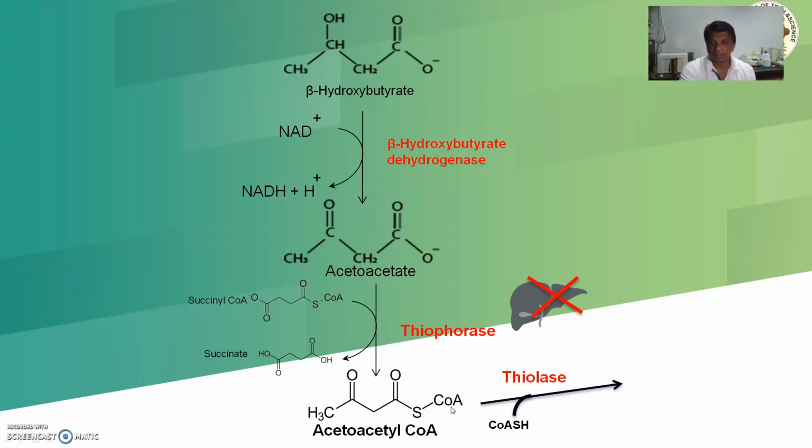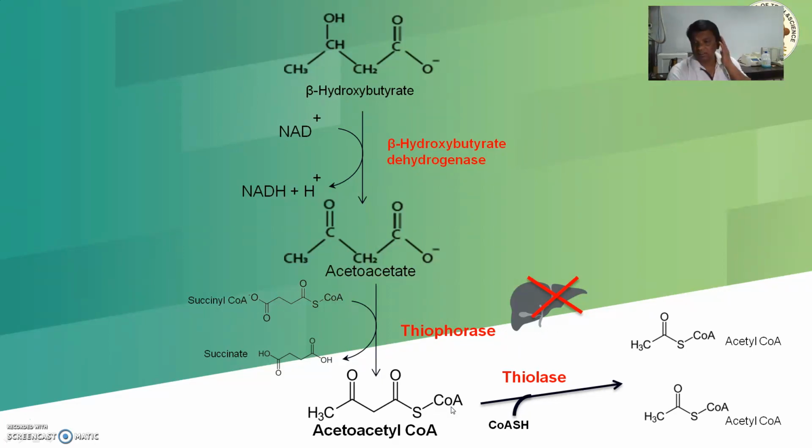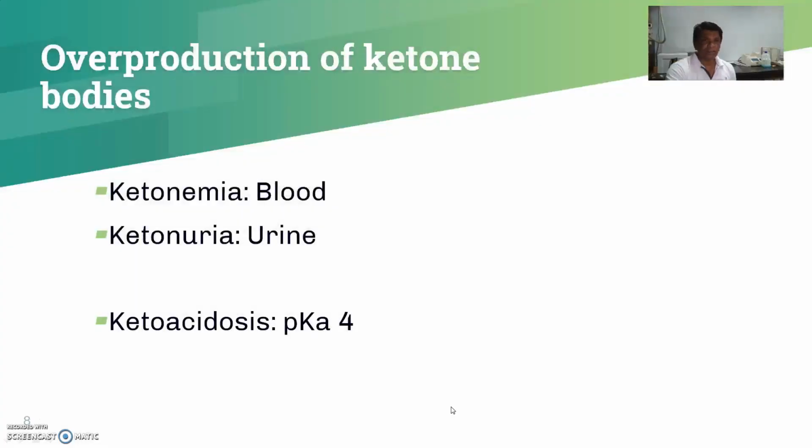This acetoacetyl CoA, in the presence of CoA and thiolase enzyme, gets converted into acetyl CoA, and this acetyl CoA goes into the Krebs cycle, where it generates energy, and carbon dioxide is formed. In overproduction of ketone bodies, when a person is in a very severe starvation condition, or in abnormal cases like diabetes mellitus, overutilization of fat occurs and formation of ketone bodies increases.